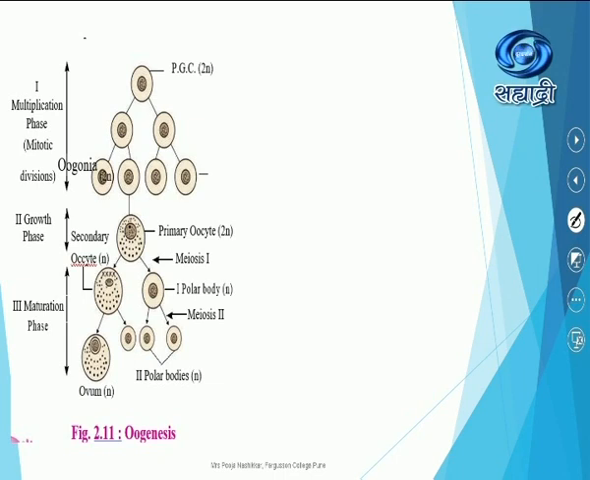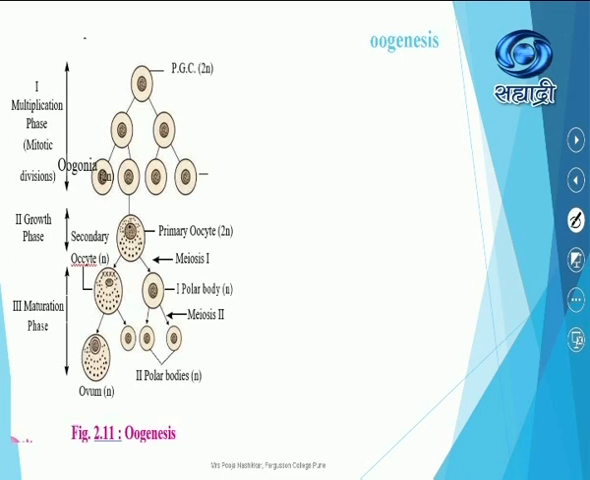Now whatever that primordial germ cell, again the stages for oogenesis are also the same. Which is the first stage? Multiplication phase. Which is the second? Growth phase. Which is the third one? Maturation phase. But the growth and development, comparative to spermatogenesis, in oogenesis it is a little different.